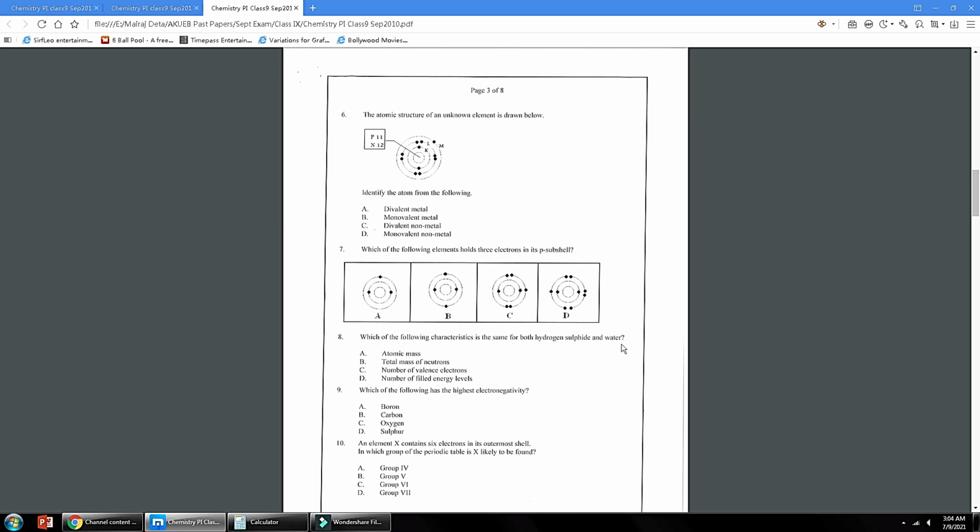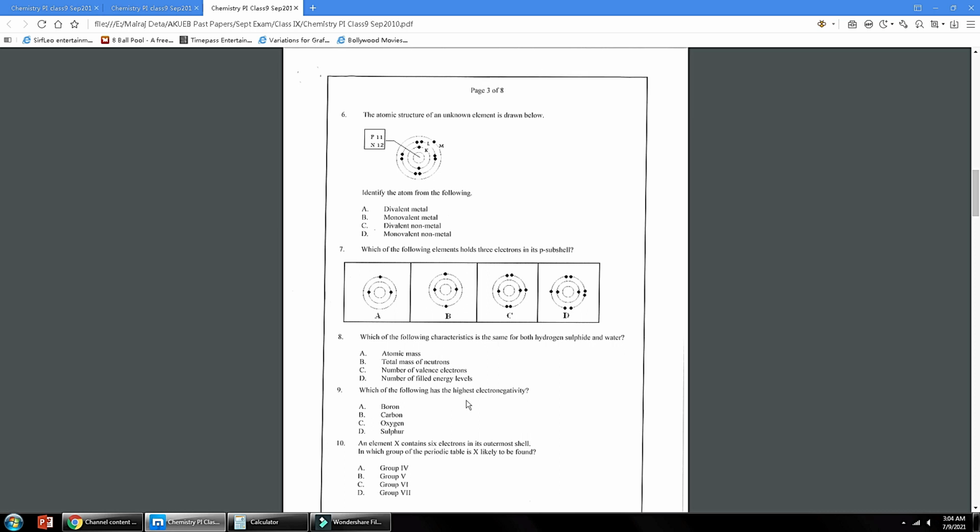Hydrogen sulfide and water both are polar covalent compounds. So they have the same number of valence electrons, because hydrogen sulfide is made from sulfur, and water is made from oxygen. Sulfur and oxygen both belong to the same group of the periodic table, so they must have the same number of valence electrons.